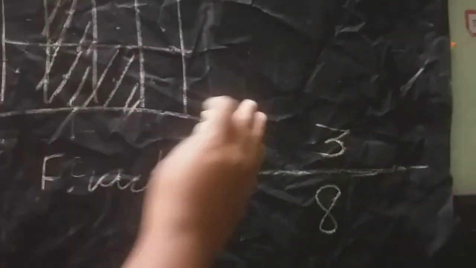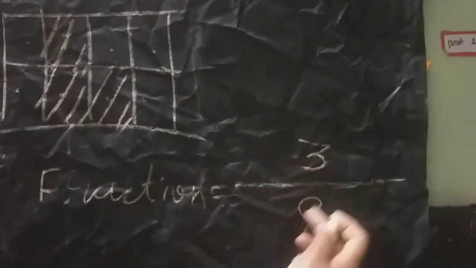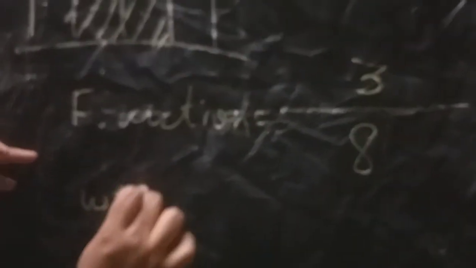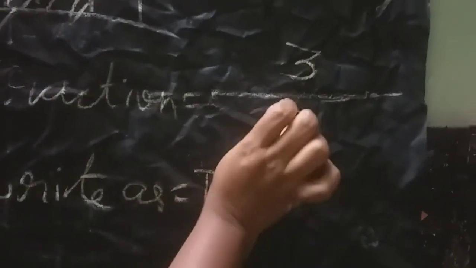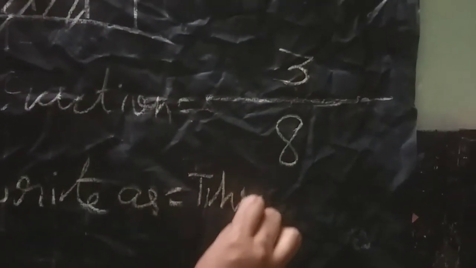How many parts are shaded? 1, 2, 3. So 3. This is 3 by 8. We should read it as 3 by 8. How will you write it as words? Write 3 in the numerator, you should write the number name as usual, 3. And for the denominator number you should use the ordinal, that is 8, 8th.